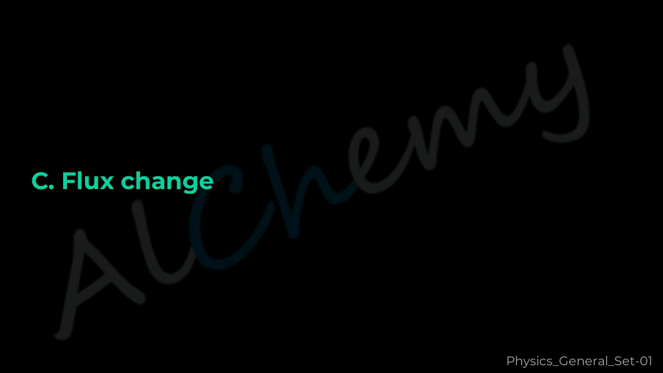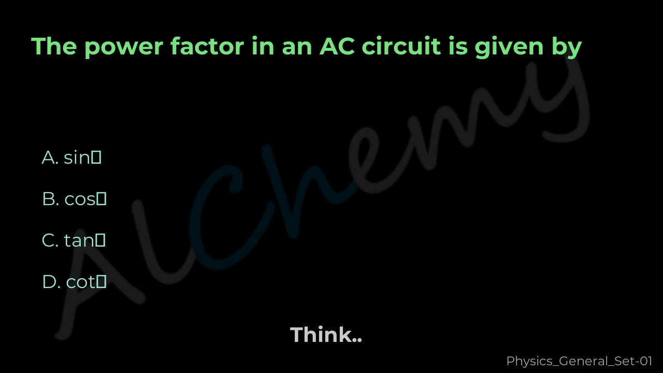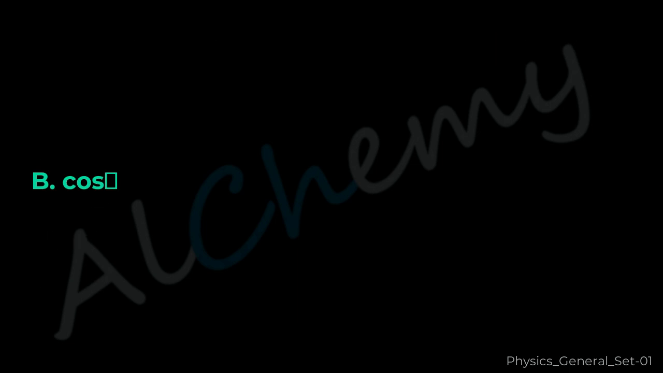The correct answer is C. Flux change. Question 28. The power factor in an AC circuit is given by A. Sin, B. Cos, C. Tan, D. COT. The correct answer is B.